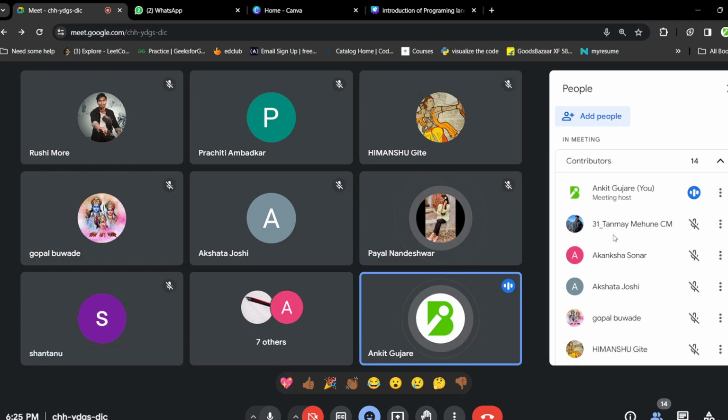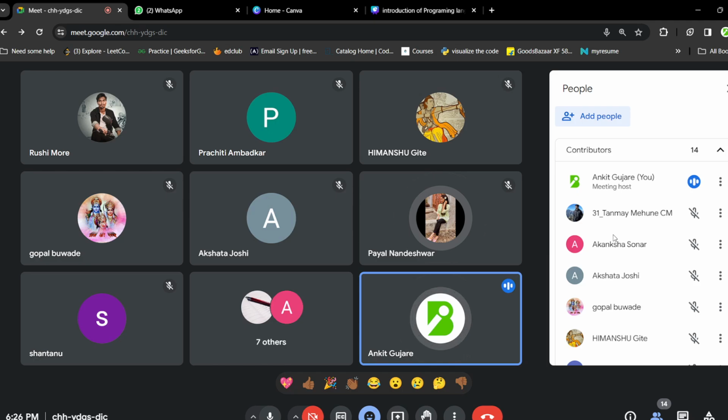Then we talked about Python. Python is very simple. Why? Because Python doesn't support pointers. In Python you will not get any concept of pointers. Pointers are difficult for beginners to deal with, and using pointers can also cause a security problem.